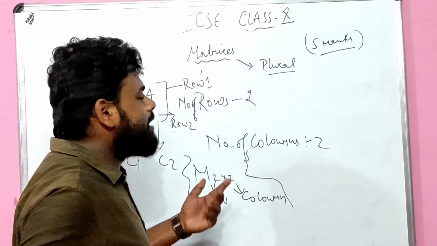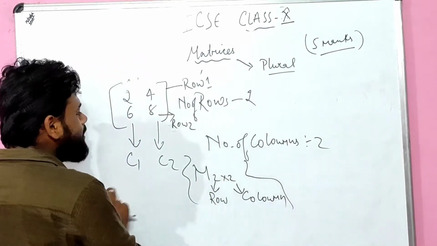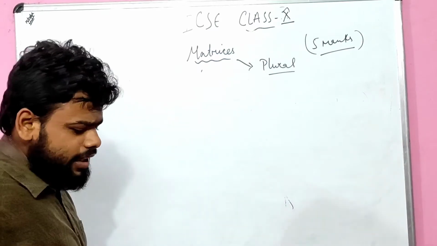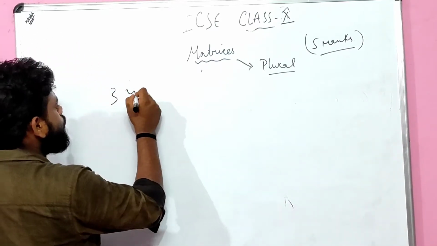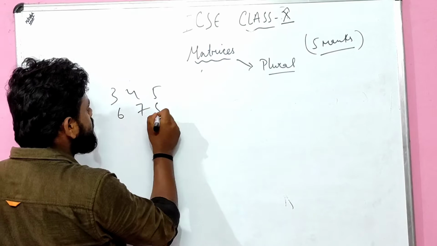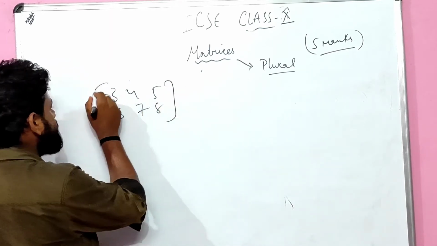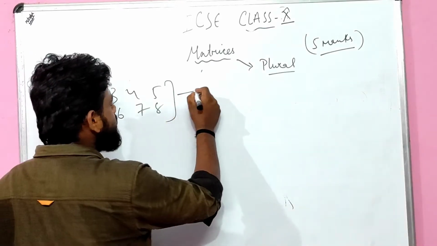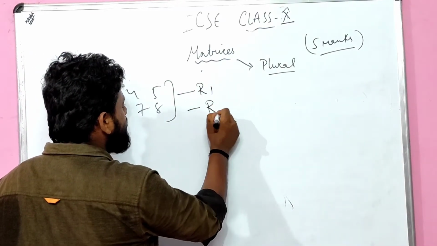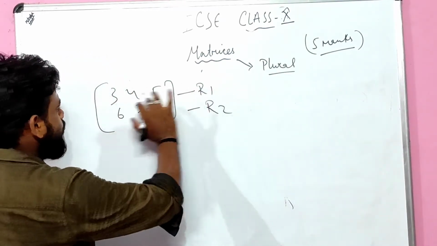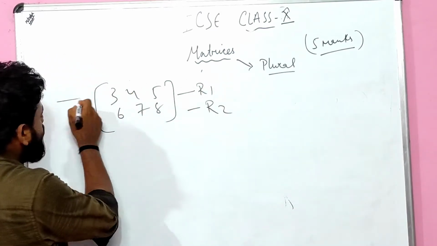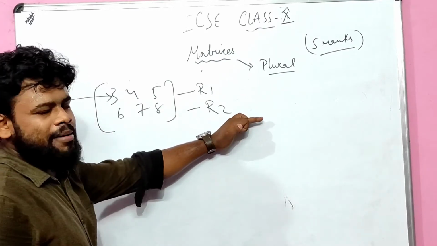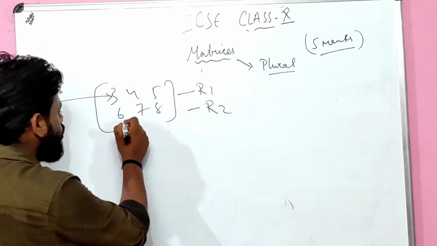So M 2 by 2, children, means M 2 cross 2. Is it clear? Let me make another example for you. Let us take 3 4 5 6 7 8. Can you tell me how many rows are there? Generally 2 rows, children, R1 R2. This whole line is horizontal. This is row 1. So how many rows are there, children? 2 rows are there.